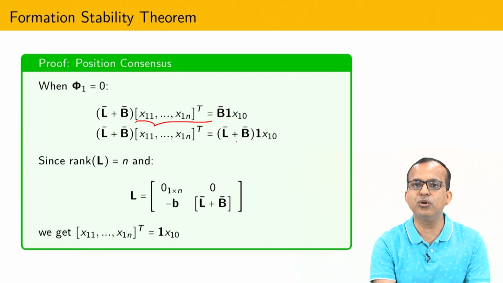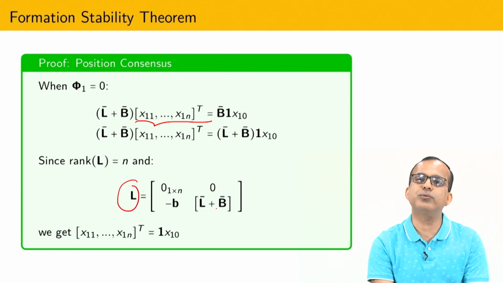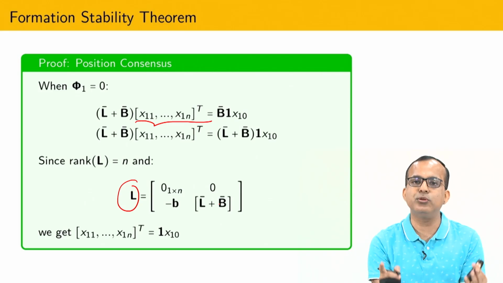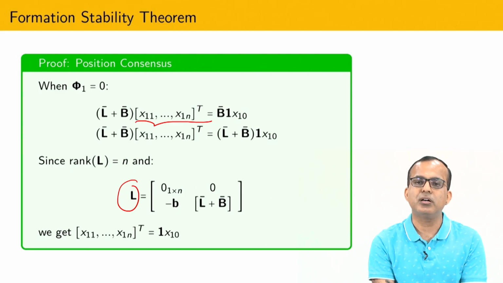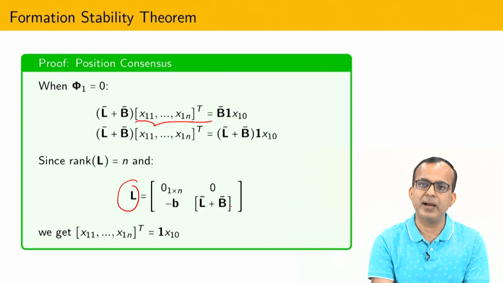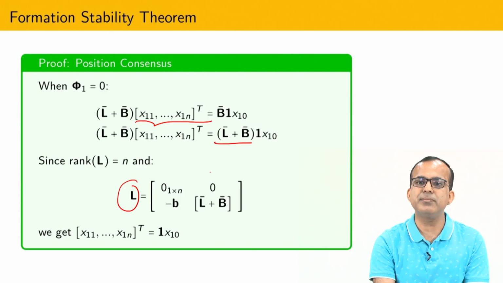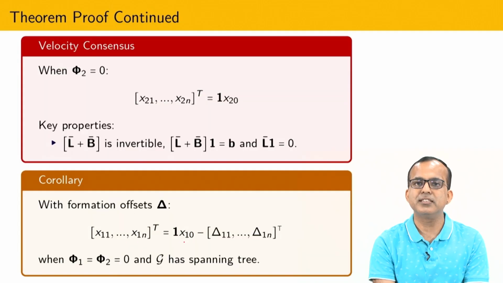Since I know that the L matrix has a construction like this, exactly one of the eigenvalues is exactly 0. So the corresponding eigenvector is 1, and after that I can easily incorporate that term here, and in this way I can show this. Similarly, I can show that the velocity is going to converge finally to this point.